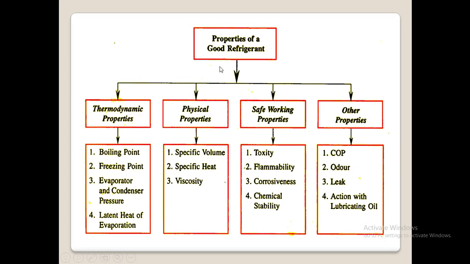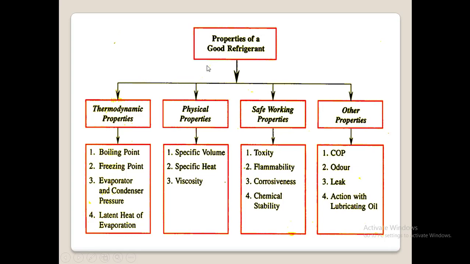These properties are classified into 4 different categories. First is thermodynamic properties. Next are physical properties of the refrigerant, safe working properties of the refrigerant, and other properties of the refrigerant. I have taken this from one textbook, the KRG textbook. In some textbooks, they don't classify the properties like this. They will simply give the important properties of a refrigerant. Even so, this is the simplest way to remember the properties of a good refrigerant.